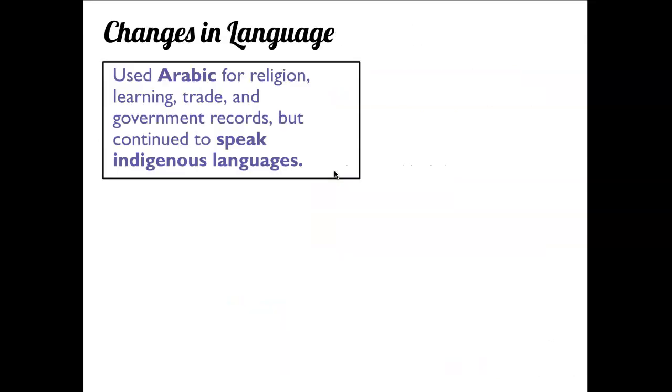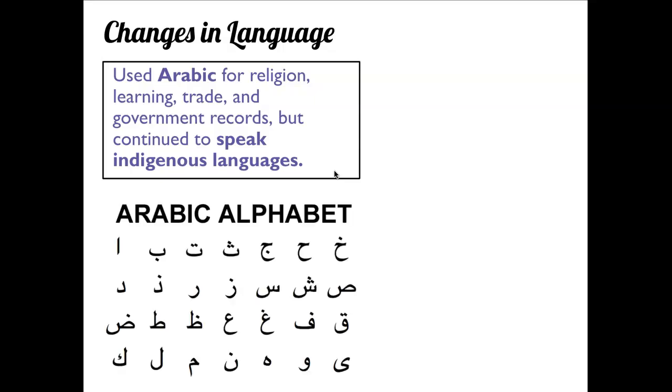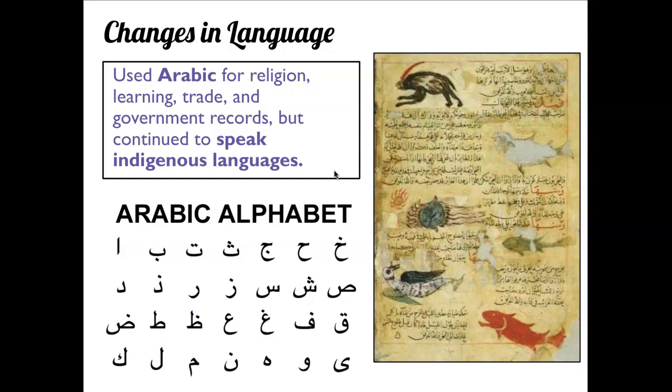Changes in language. They used Arabic for religion, learning, trade, and government records, but they continued to speak their indigenous languages. So think of them as being bilingual, right? They learned the Arabic alphabet, and they started to write in Arabic and go to school so that they could learn how to read and write, and they could read the Quran, right? And then rulers kept records, but on a daily basis, people would still speak their languages. So Arabic became a language that connected everybody together.